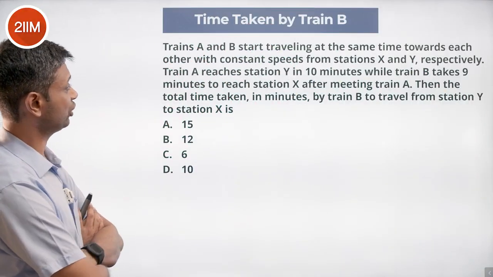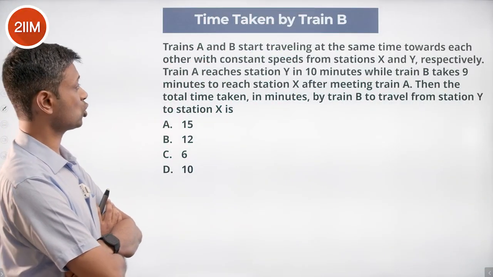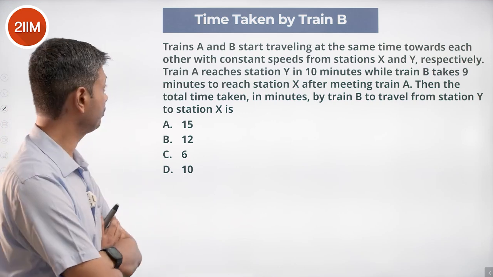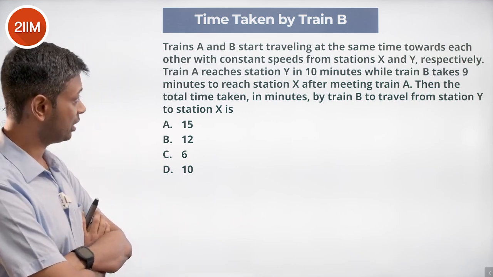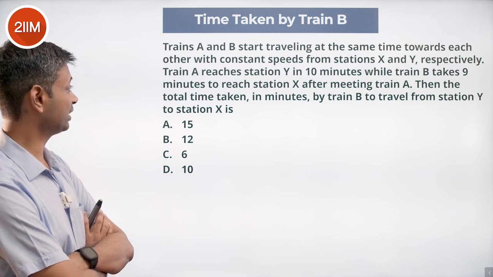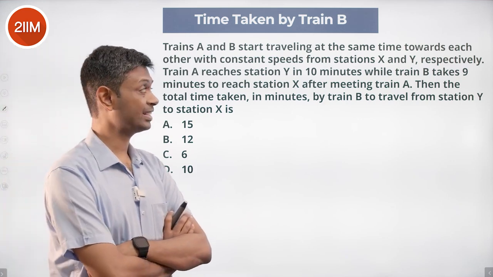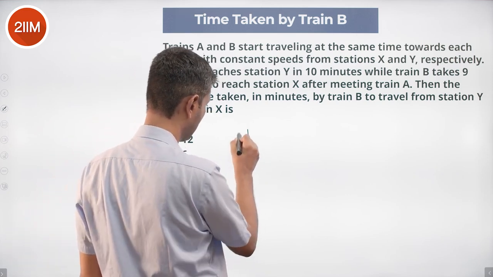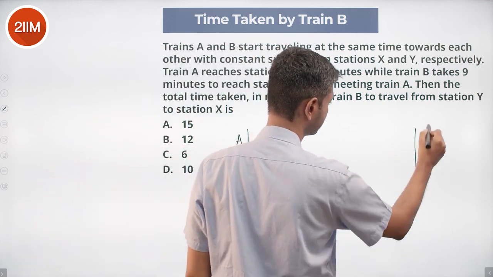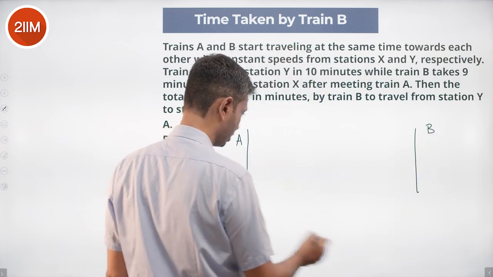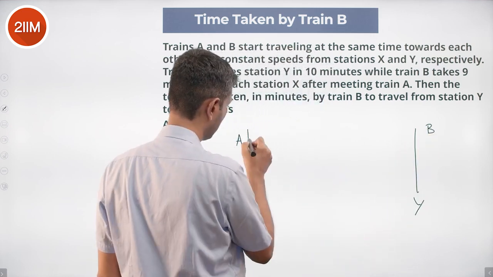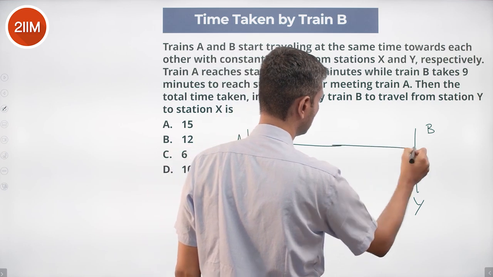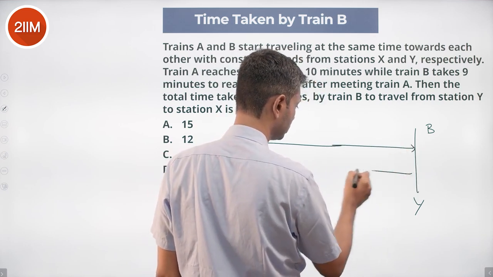Trains A and B are traveling at the same time towards each other with constant speeds from X and Y respectively. Train A reaches Y in 10 minutes, while train B takes 9 minutes to reach station X after meeting train A. Very nice. So train A, train B. Train A starts from X, train B starts from Y. Okay. Train A goes like this, train B goes like this.